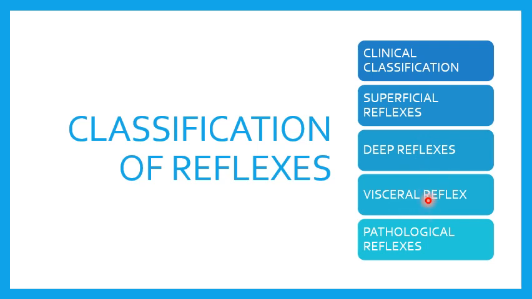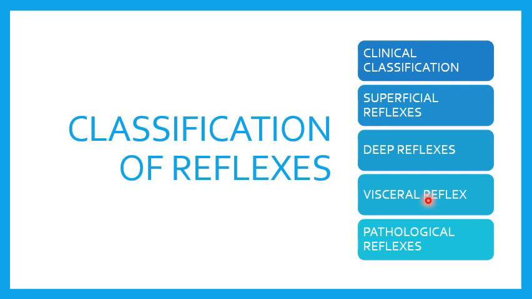Third is the visceral reflex. Visceral reflexes are the reflexes that arise from the pupil and visceral organs. Okay. For example, pupillary reflexes, where we can see that the size of the pupil is altered. Then another example is the carotid sinus reflex, in which pressure over the carotid sinus in the neck due to a tight collar can decrease the heart rate and blood pressure. This is an example of a visceral reflex.